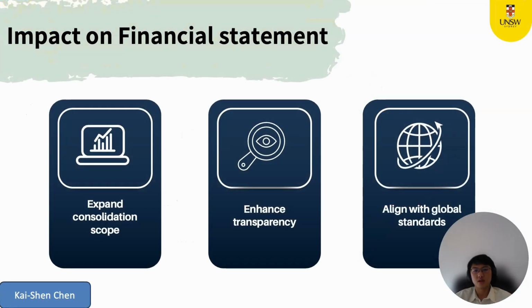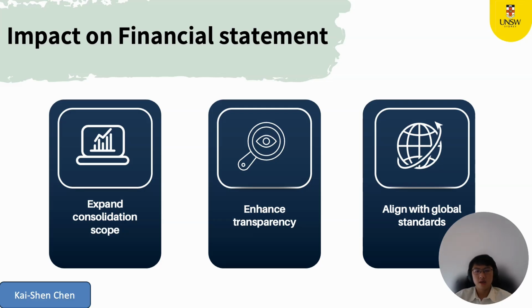Lastly, the impact on financial statements. AASB 10 expands consolidation. SPEs, joint ventures, and entities under de facto control can now appear on the balance sheet. This increases assets and liabilities, alters leverage ratios, and enhances transparency. It also aligned Australia with global IFRS standards, improving comparability for investors.